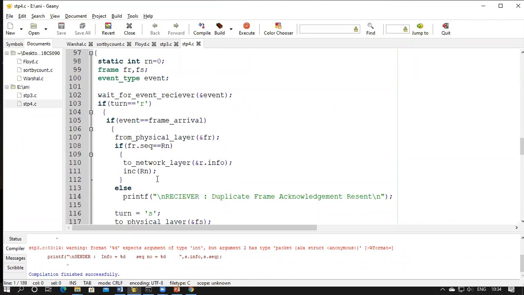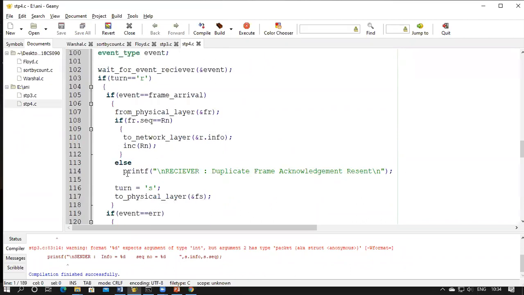Otherwise, if there is no match, that means it's a duplicate frame. So you'll go to the else part and display the message duplicate frame. Once it has been accepted, you'll again change the turn to the sender side and give an acknowledgement to the physical layer with the frame FS.